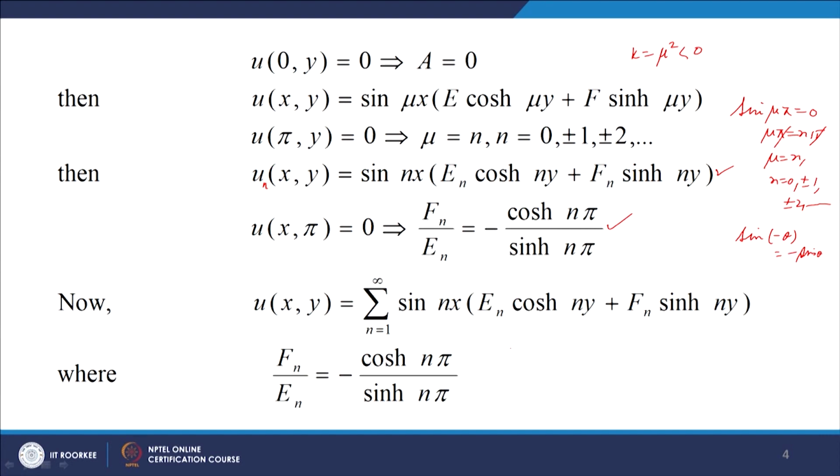This is u(x, y). If you use this, u(x, y) equal to sigma n equal to 1 to infinity E_n sin(nx) times, we want to replace F_n by E_n, so we take E_n outside, and then we have cosh(ny) plus F_n over E_n. So, F_n over E_n will be minus cosh(nπ) over sinh(nπ), multiplied to sinh(ny).